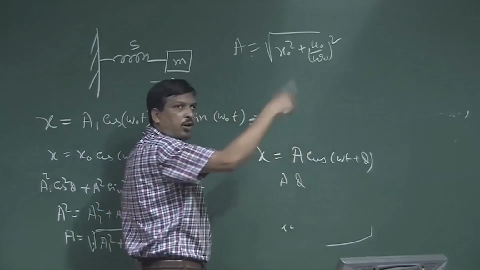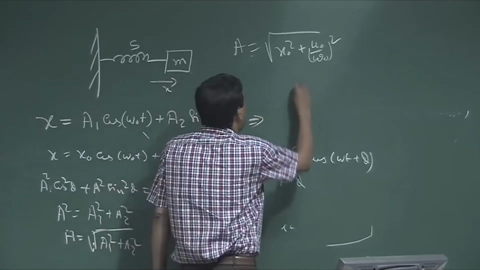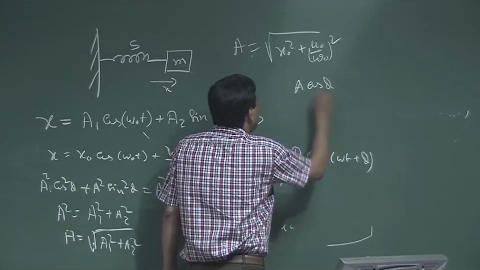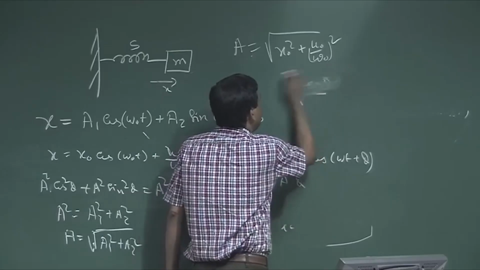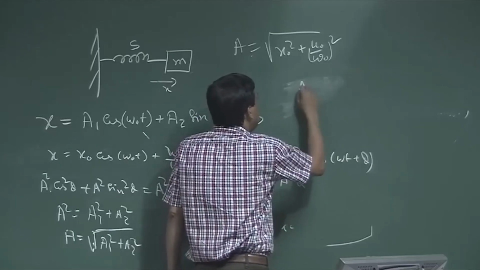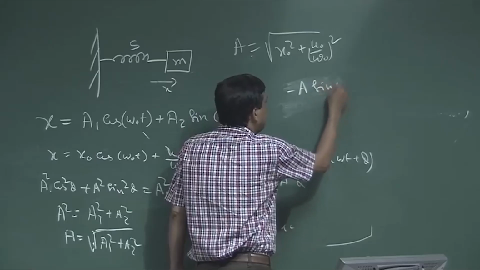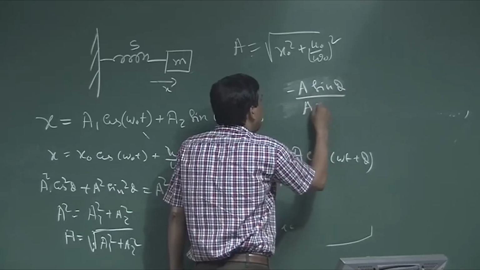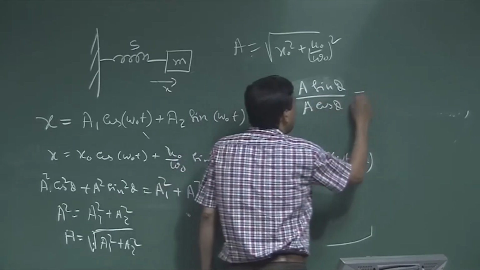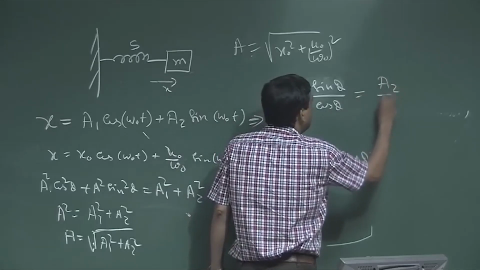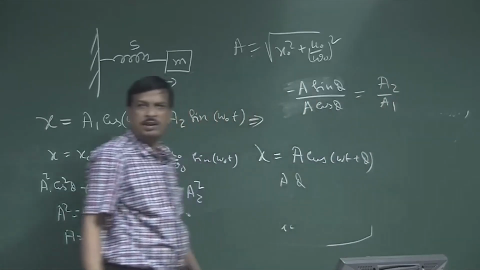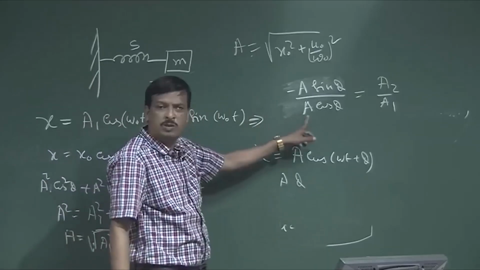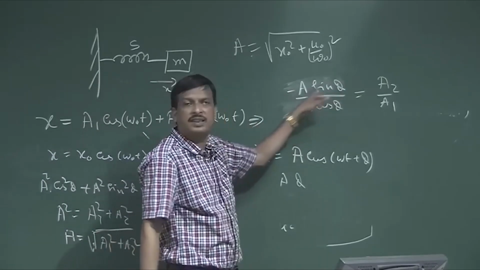Similarly, a1 is equal to a cos phi, and a2 is equal to minus a sin phi.